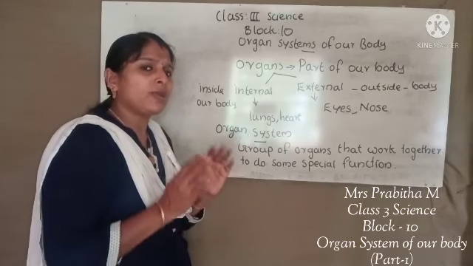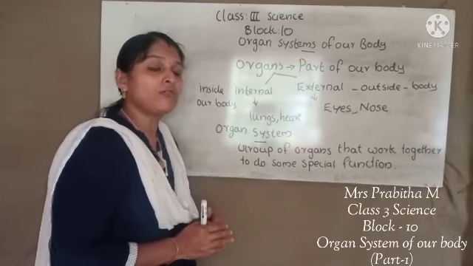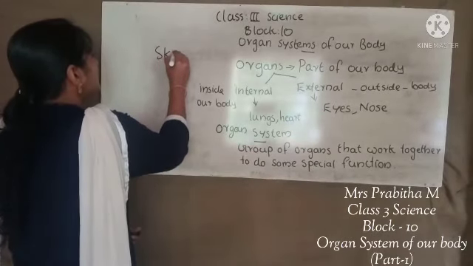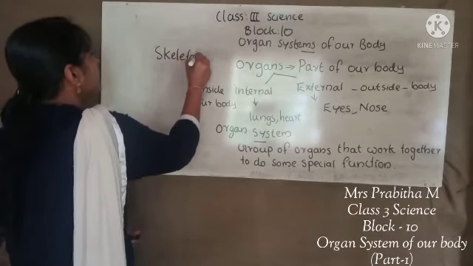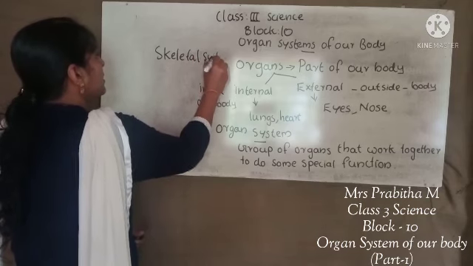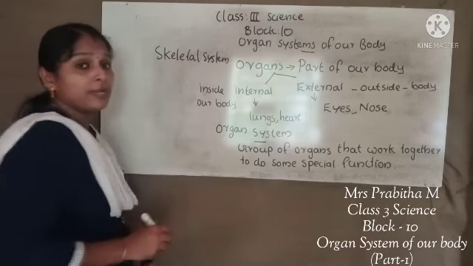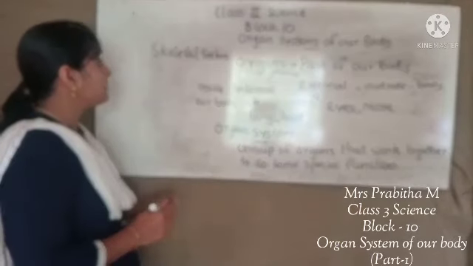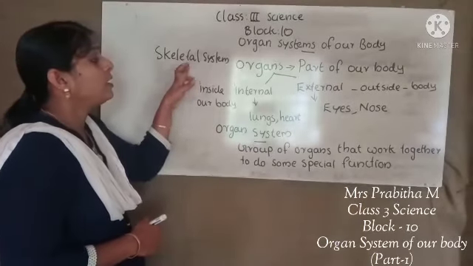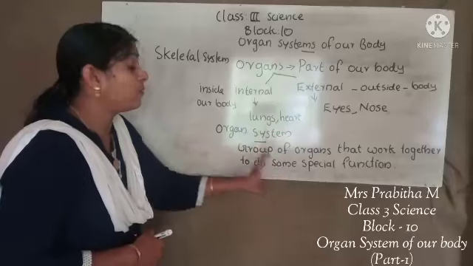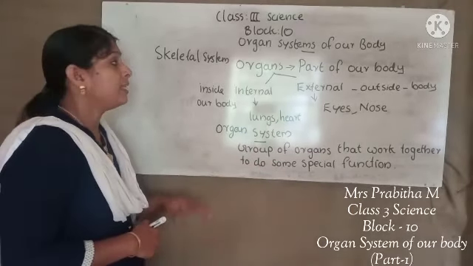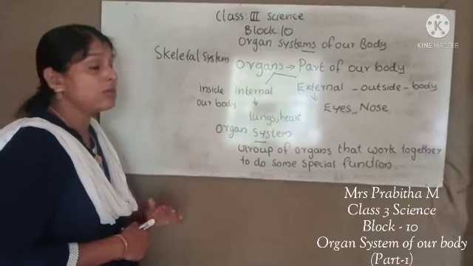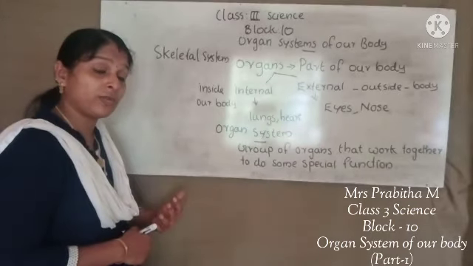See children, for example, the skeletal system of our body. We already studied the skeleton, right children? Our skeleton is made up of bones, joints, all we studied. So the skeletal system is an example of an organ system. Many other organ systems are there that we are going to discuss now. Our body is made up of different organs.